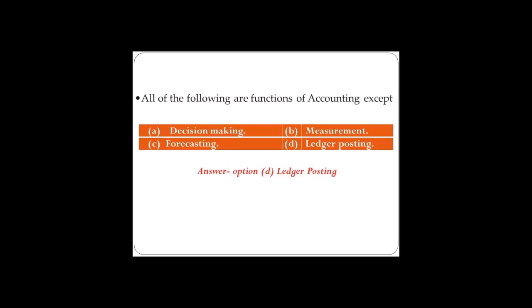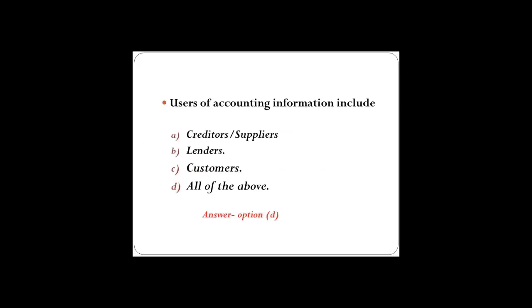Here, option D, ledger posting, is not the function of accounting, rather it is a procedure of accounting. The next question is, users of accounting information include. So you have to find out who amongst them are the users of the accounting information. Option A, creditors or suppliers, B, lenders, C, customers, or D, all of the above.